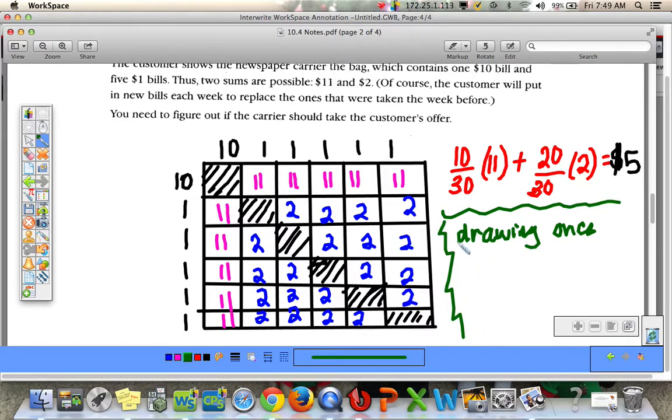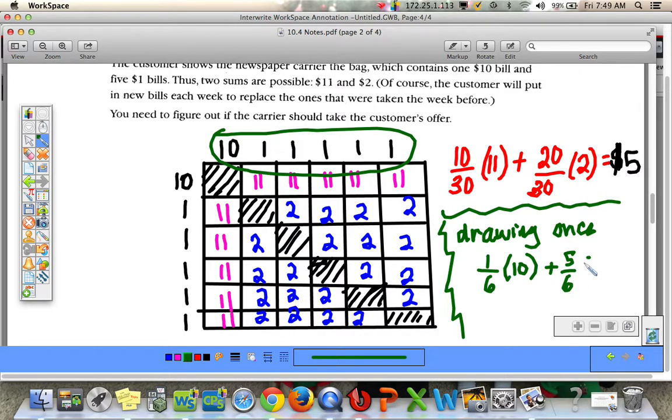What is the probability if you're drawing once? Then we would just look at one of these of getting the 10. Well, there's a 1 out of 6 chance that you're going to get the $10 bill if you're just choosing once. And there's a 5 out of 6 chance that you're going to earn $1 if you're just drawing once. So the expected value if you're just drawing one time out of the bag would be $2.50. And I think you have a problem like that on your assignment.